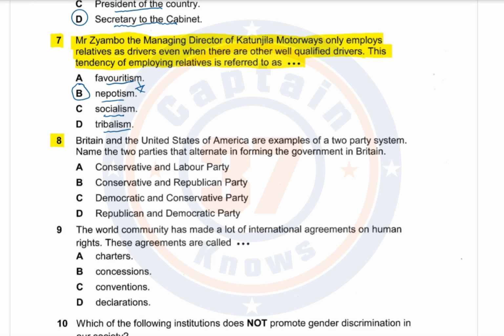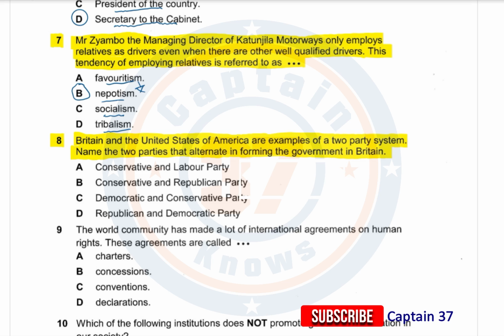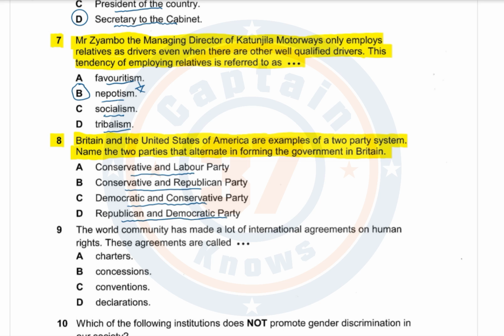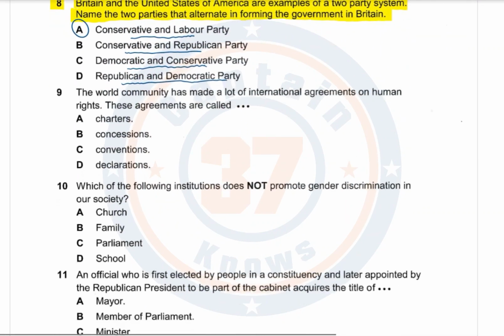Question number 8. Britain and the United States of America are examples of a two-party system. Name the two parties that alternate in forming the government in Britain. A, Conservative and Labour Party. B, Conservative and Republican Party. C, Democratic and Conservative Party. D, Republican and Democratic Party. The answer to this particular question is A, Conservative and Labour Party. Those are the main ones that you find in Britain.